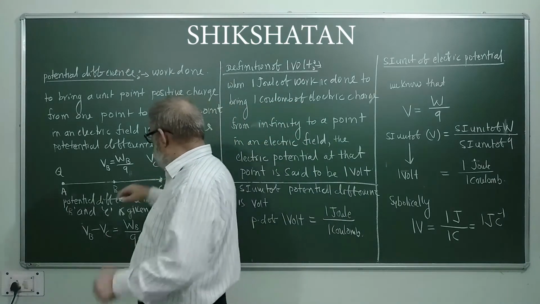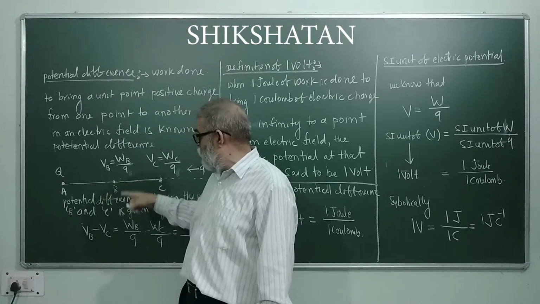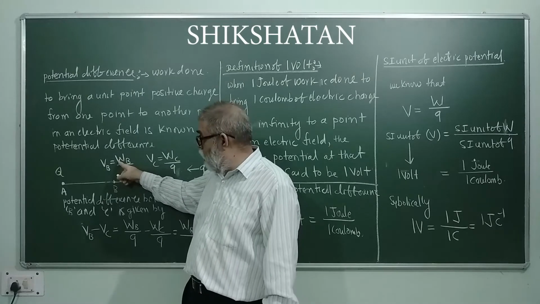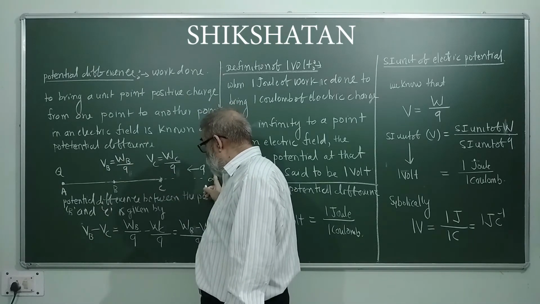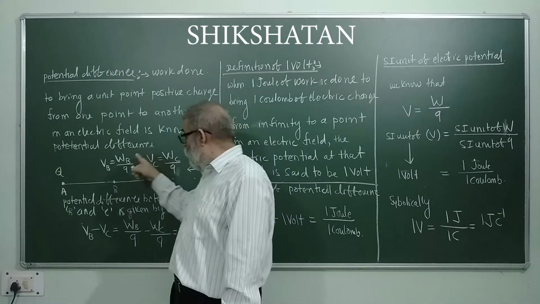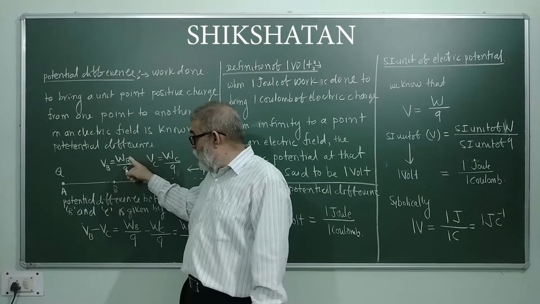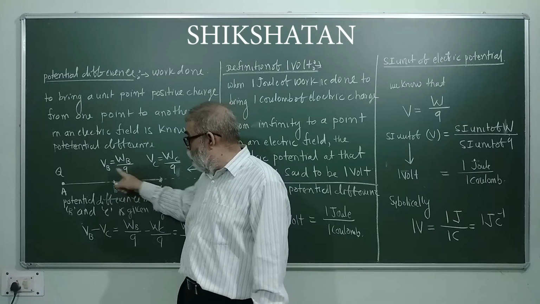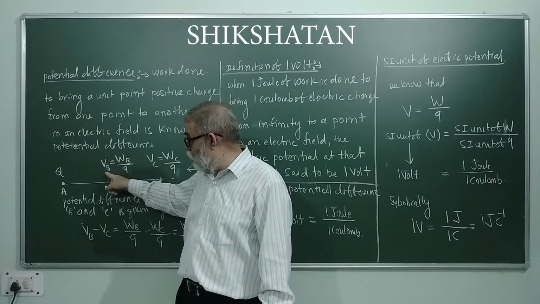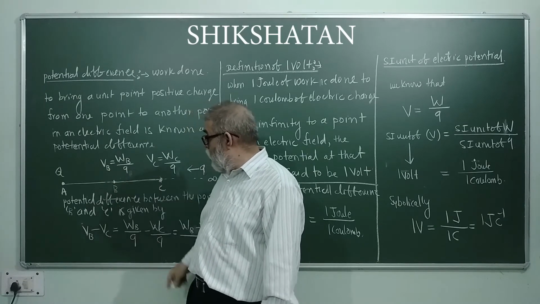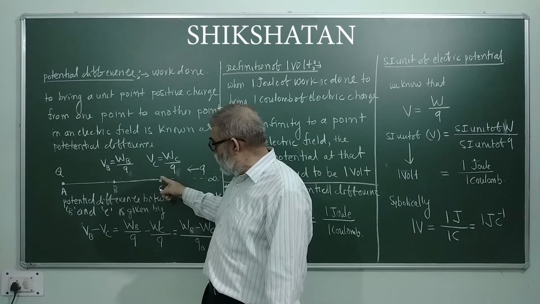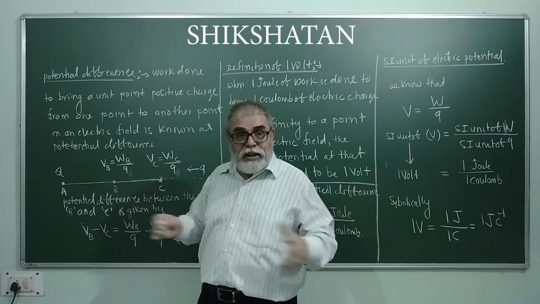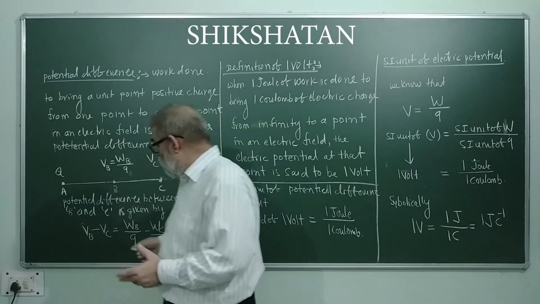Now when the same test charge is moved up to point B, what is the work done? Work done to move the test charge from infinity to point B, that is WB, when divided by the test charge Q, what we get? Potential at point B. Now we have potential at point C and potential at point B. Now we take the difference of these two potentials.